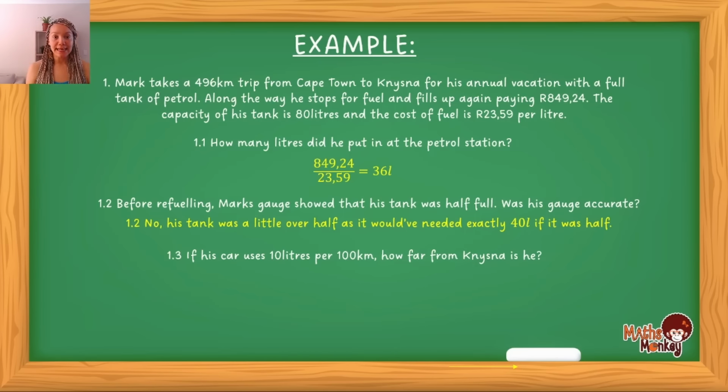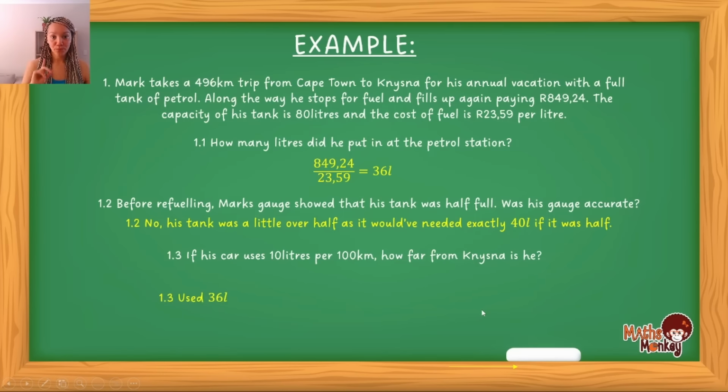Okay. Now, we need to find out if he uses 10 liters for every 100 kilometers. And when he got to the petrol station, he used 36 liters. You can now use this information to calculate how far he still needs to travel by doing the following.